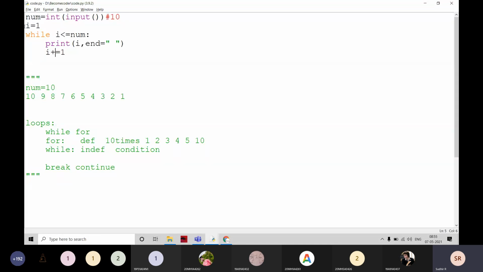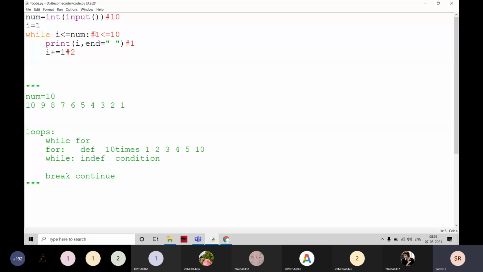Now continue. What is continue? For example, here the first statement is going to be executed, that is 1 is less than or equal to 10. Coming here, it is going to print 1, and the I value is going to be 2 here. Then it is moving back to the condition again, right?